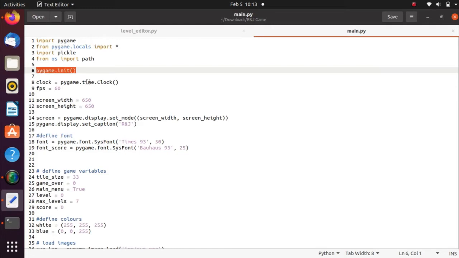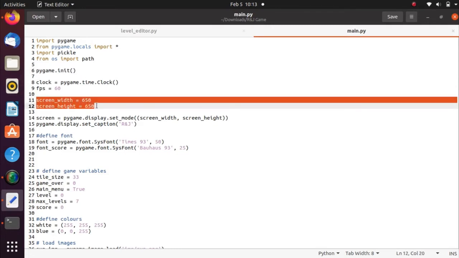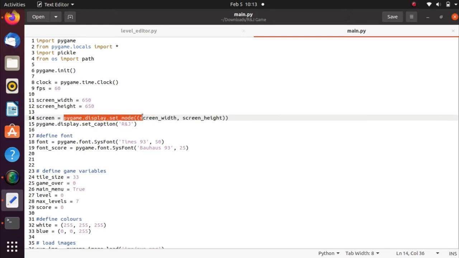And then we define the variables for the game window. For this game, I'm using a screen width and screen height of 650 pixels each, and we use the pygame.display.set_mode function to display the game window, and the caption we use is RNG.